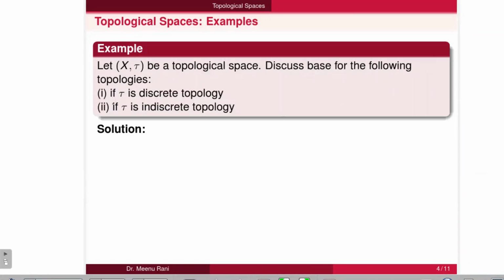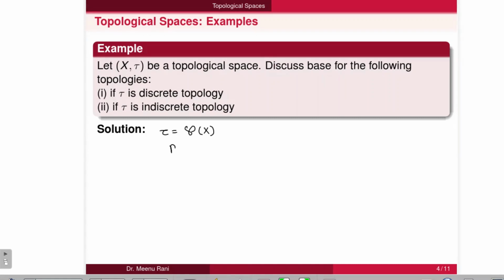Now the next example: let (X, tau) be a topological space, then discuss the base for the following topologies, the discrete topology and the indiscrete topology. First we discuss the base for the discrete topology, that is the power set of X, in which all the subsets of X are open.